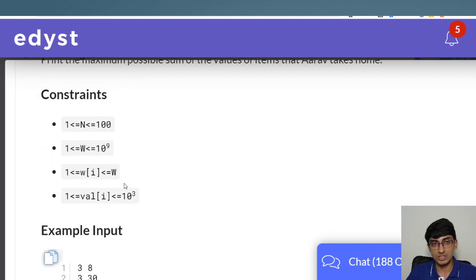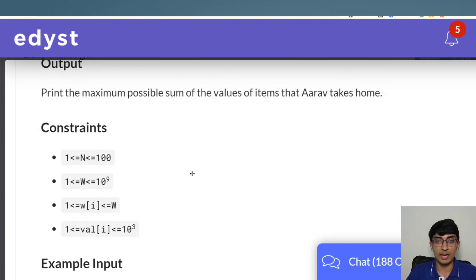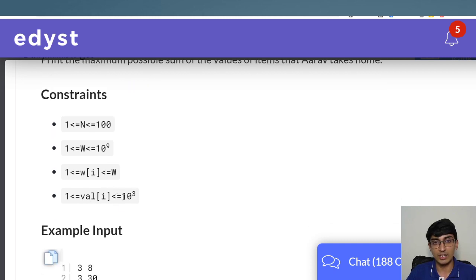So what the problem with the constraints is, see, in our columns we will have all of the possible values, right? What are all the values that we have over here? The values can range anywhere between 1 and 10 raised to 3, right? So if it's 1 to 10 raised to 3, the issue that we're going to have is there could be 100 values, so we could have 10 raised to 5 columns. That in itself is not a problem, but if we have 10 raised to 5 columns and assume that we have like 100 elements, the space complexity becomes 10 raised to 7,